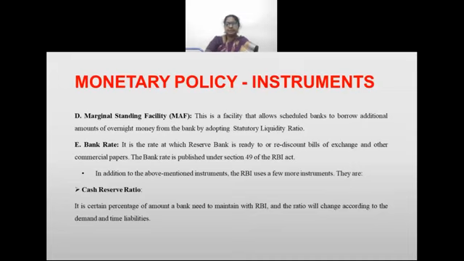Suppose X is purchasing 1 lakh rupees worth of goods from Y. X is the purchaser, Y is the seller. X has to pay 1 lakh rupees to Y. Clear? X does not have money, so X is asking for 3 months credit for payment.